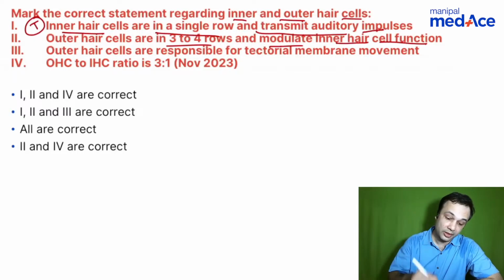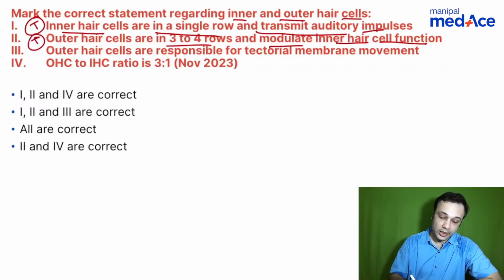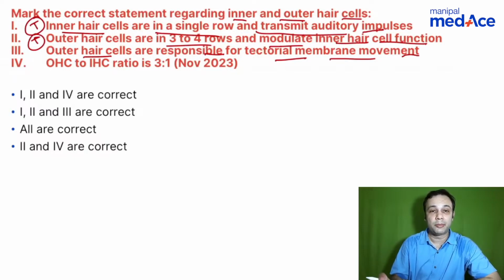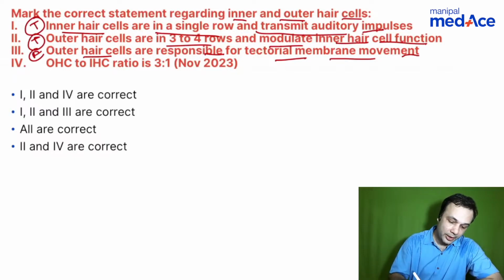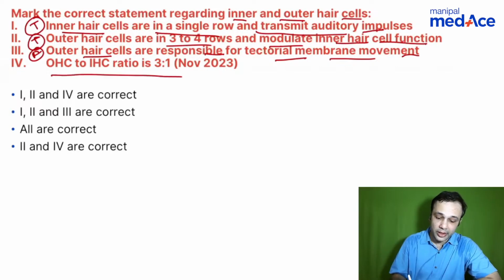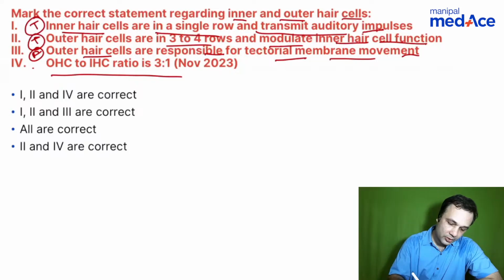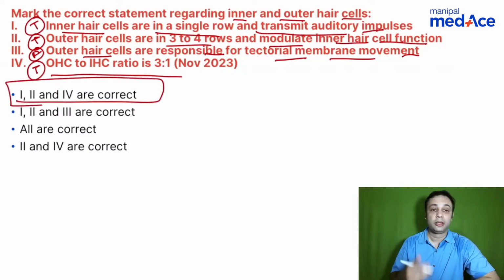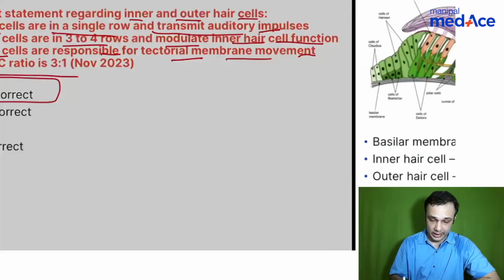True or false? This is true. Outer hair cells are responsible for tectorial membrane movement. Oh, you think about it, right? So does it happen? This is false. I'll tell you why. The OHC to IHC ratio, they've already given it away in the previous two choices, right? So this is true. So you have 1, 2 and 4 which are correct. Straight away the answer comes, right?